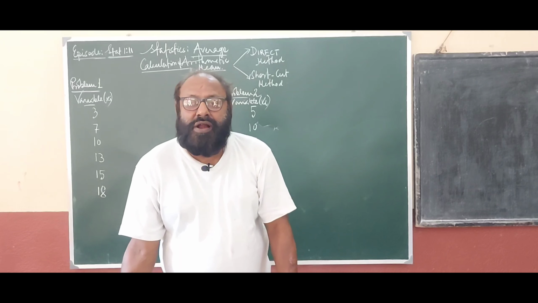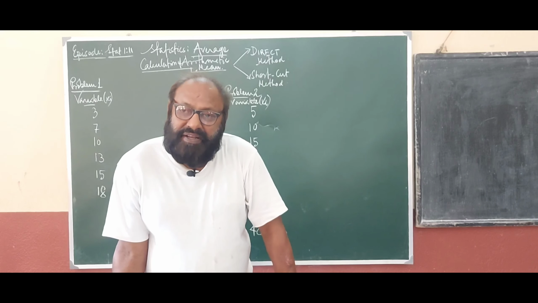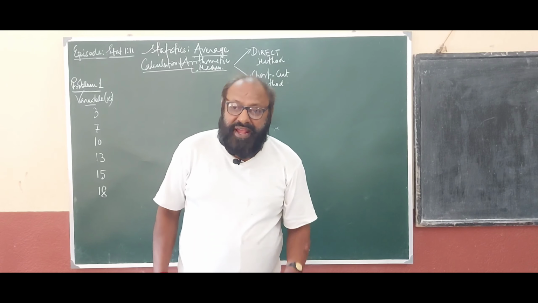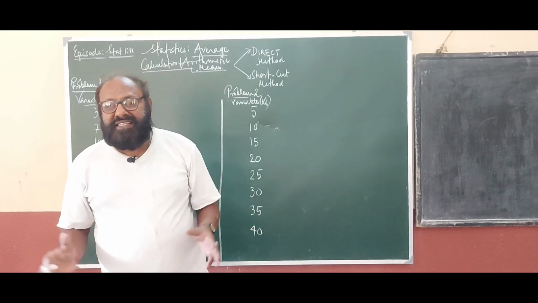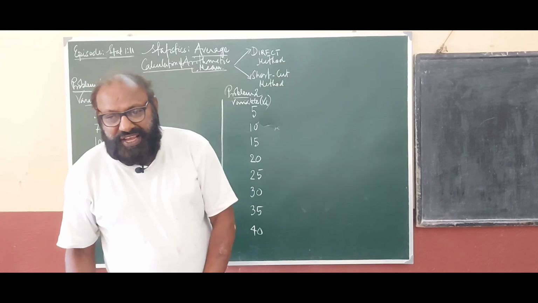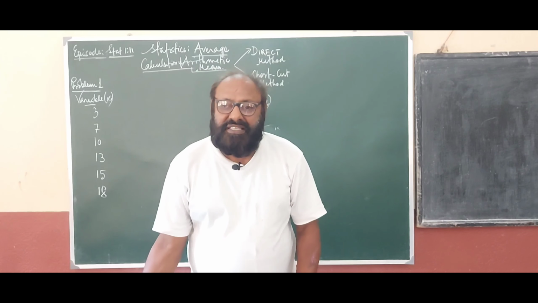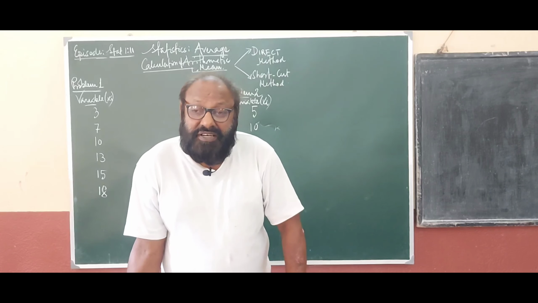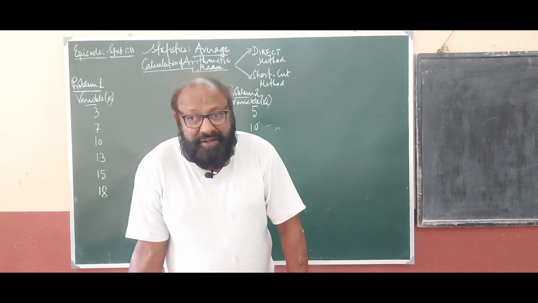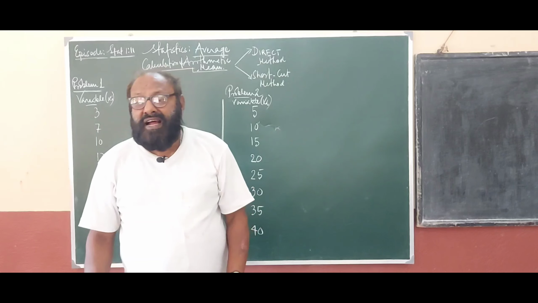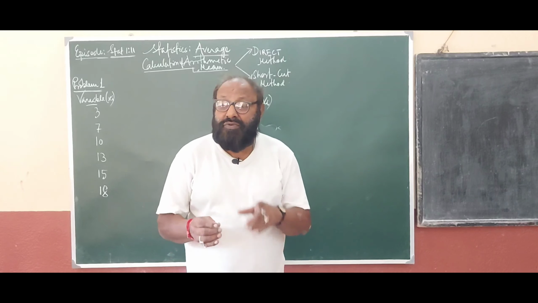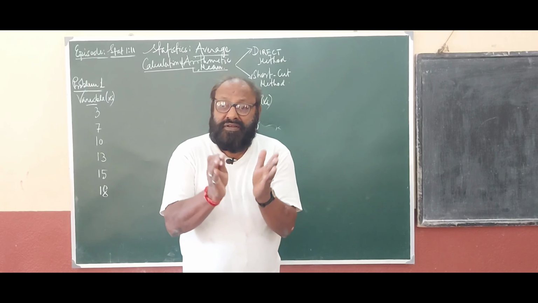It is concerned with finding out a central value, a representative value of the set of observations around which the other values rotate. And it is basically a value in between the highest number and the lowest number. The second one is second order measurement, that is the measurement of dispersion. Dispersion is basically the deviation of other variables from the arithmetic mean or median. And third order measurement is concerned with measurement of skewness and kurtosis, which is concerned with concentration of frequencies.